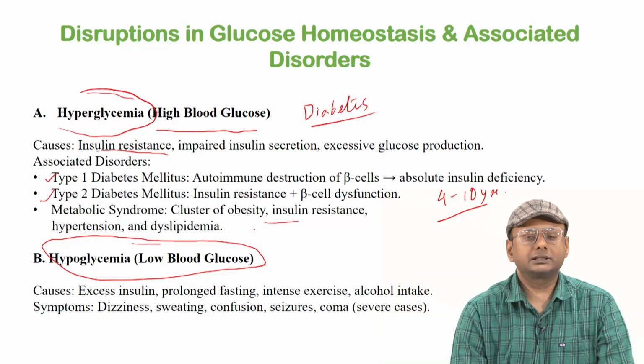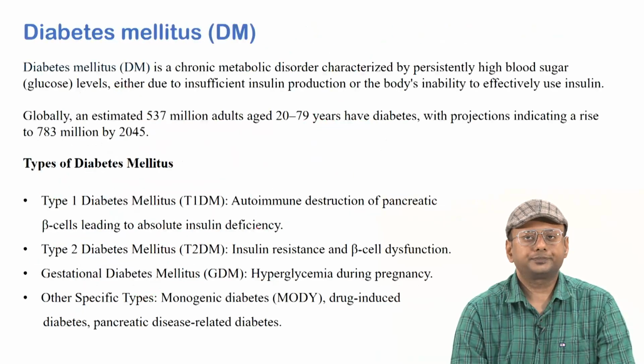Prolonged fasting can also cause a hypoglycemic situation. Intense exercise and alcohol intake can also cause hypoglycemia. What are the different symptoms? We can have dizziness, and prolonged hypoglycemia can cause unconsciousness, followed by even a brain coma. Okay, this can be a very severe case, and if it is not treated properly, if glucose level is not restored immediately, a person may even die.